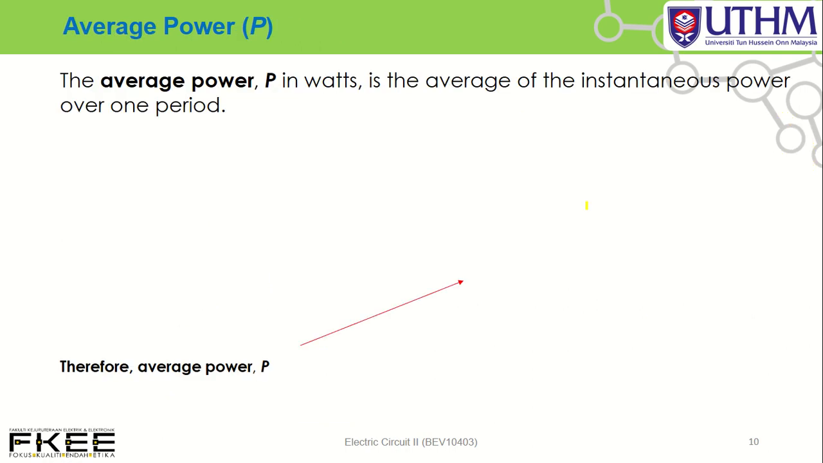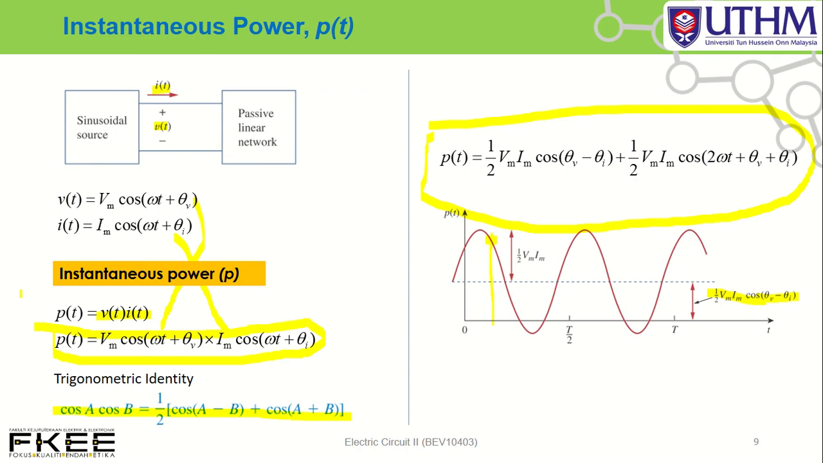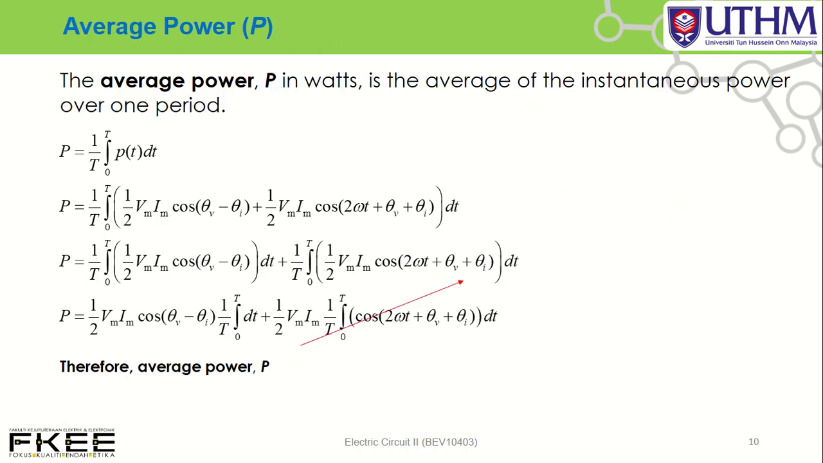So how about the average power? Okay, what is average power? It is the average of the instantaneous power over one period. Average power means the average of this instantaneous power. This is the waveform of p(t), so we need to determine the average value of this waveform. How to determine the average value of this waveform?